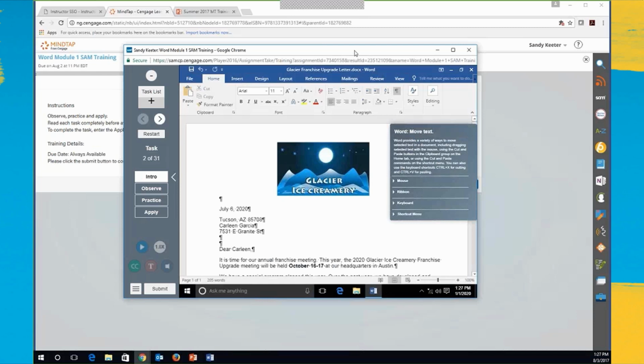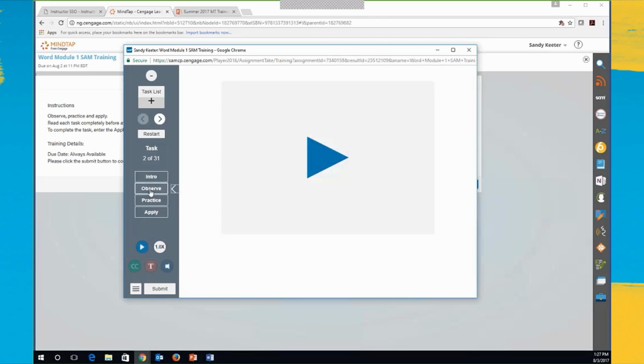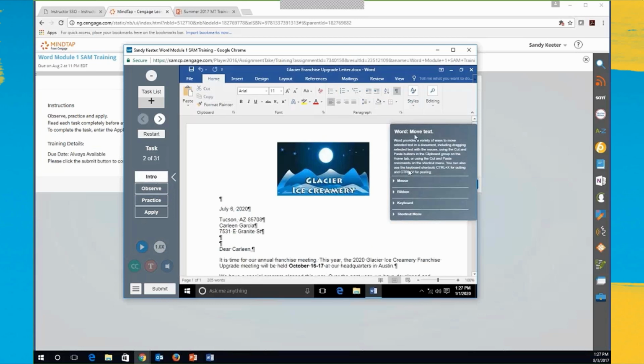With training, the students have the ability to, first of all, look at the intro screen. They're introduced to what the concept is or what the task is going to be. And then we've got observe and practice and apply. Now let me go back to intro one more time. It shows them on the intro screen how to use the mouse to select things, maybe the ribbon, the keyboard,